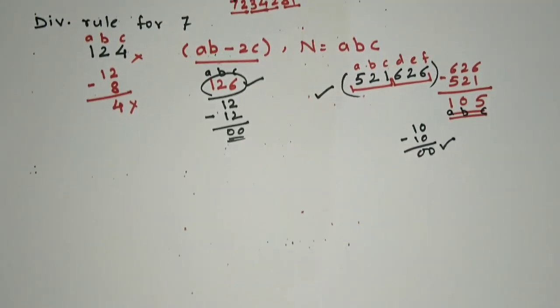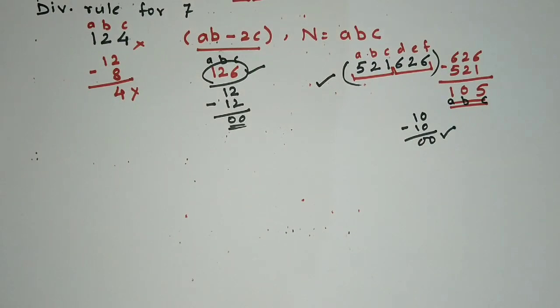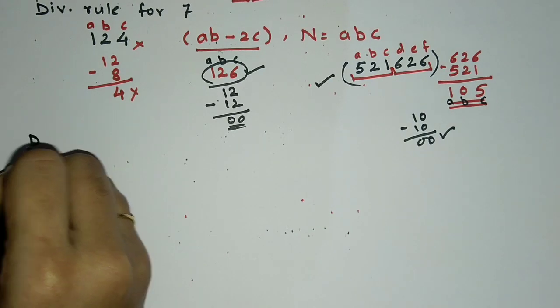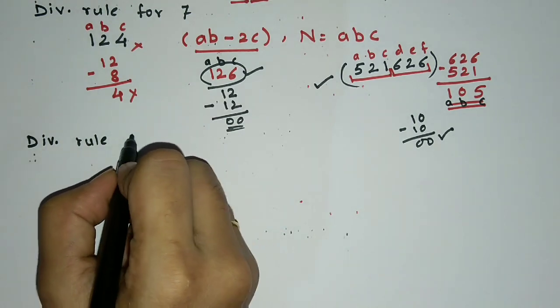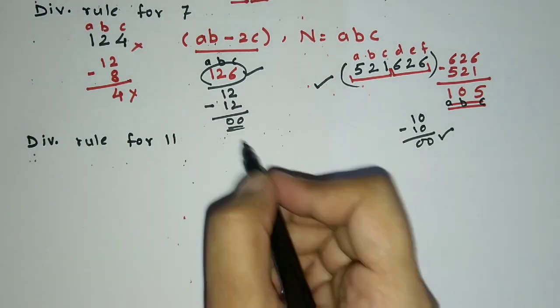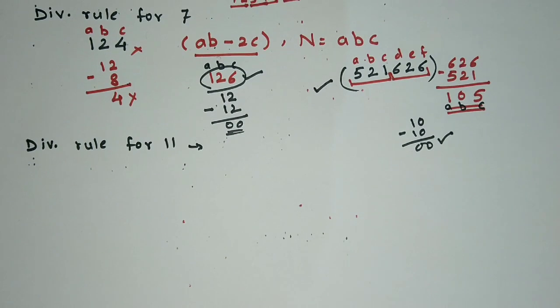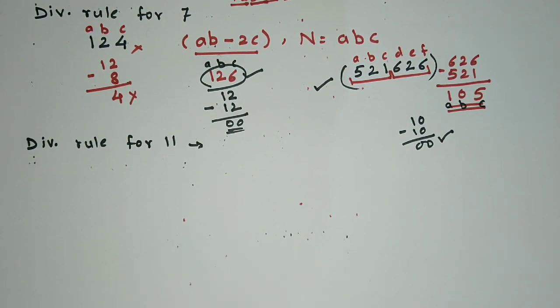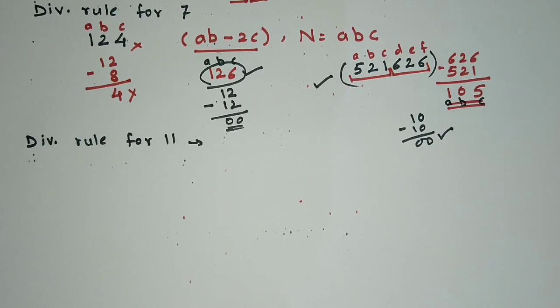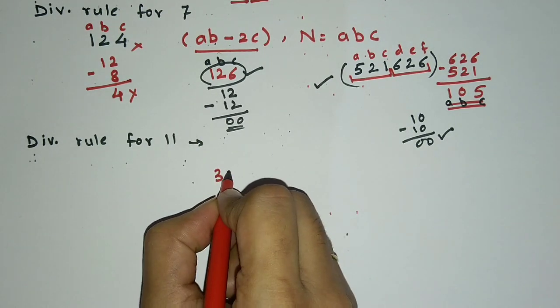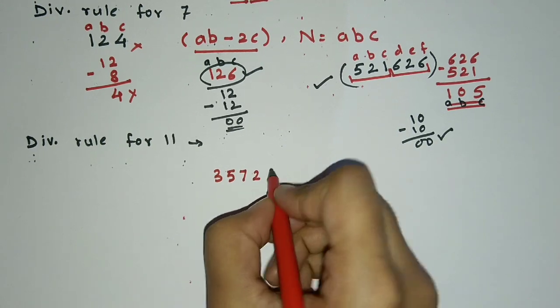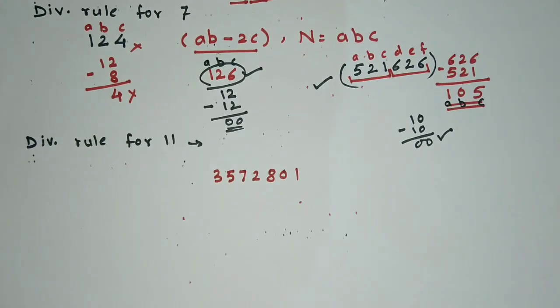Now let's see the divisibility rule for 11. Now the difference of the sum of terms in odd places and the sum of terms in even places must be divisible by 11. Okay, now let's see an example. 3, 5, 7, 2, 8, 0, 1.